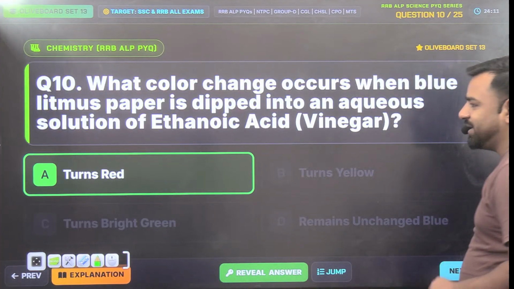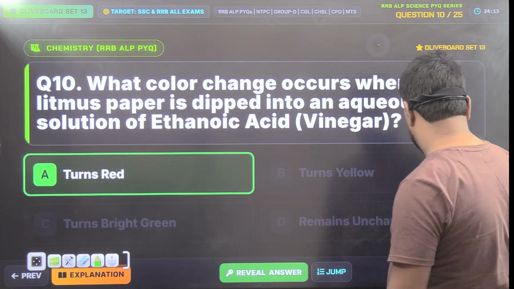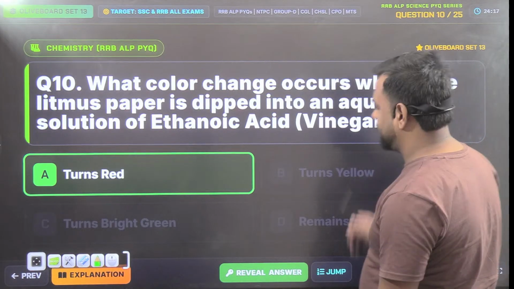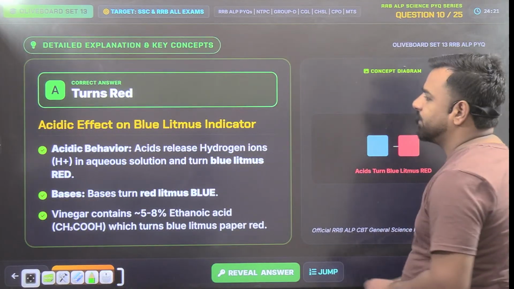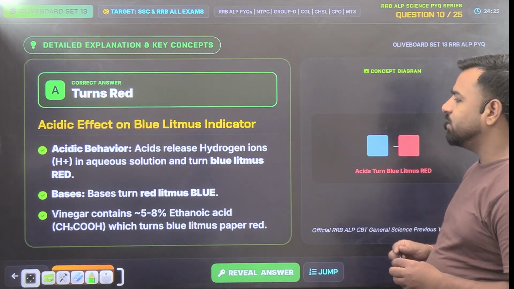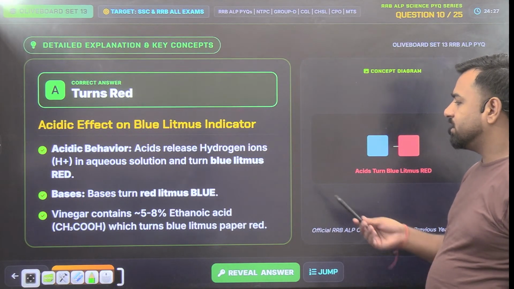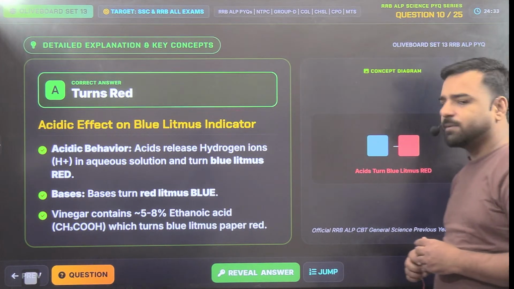Now there are important points. So let's proceed with it. Yeah. So acid release hydrogen ions in aqueous solution and turns blue litmus red. Bases turn red litmus blue. That's mentioned here. So vinegar contains 5 to 8% of ethanoic acid, which turns blue litmus paper red.